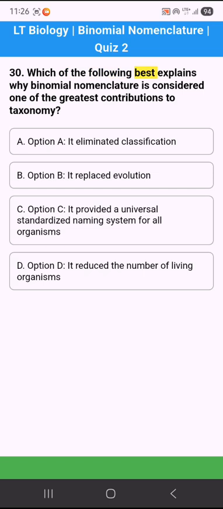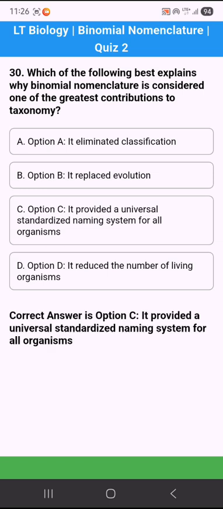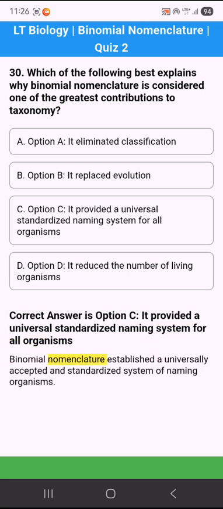30. Which of the following best explains why binomial nomenclature is considered one of the greatest contributions to taxonomy? Option A. It eliminated classification. Option B. It replaced evolution. Option C. It provided a universal standardized naming system for all organisms. Option D. It reduced the number of living organisms. Correct answer is option C. It provided a universal standardized naming system for all organisms. Binomial nomenclature established a universally accepted and standardized system of naming organisms.